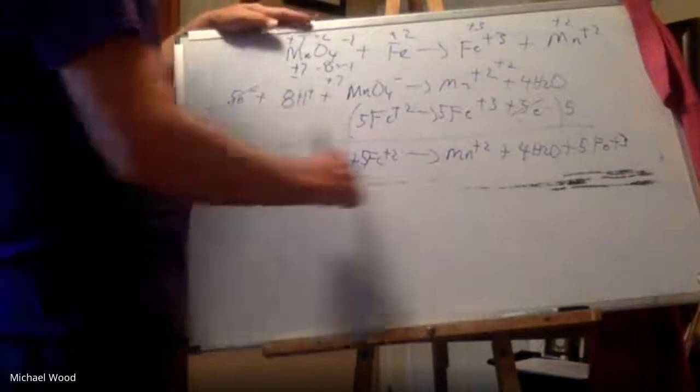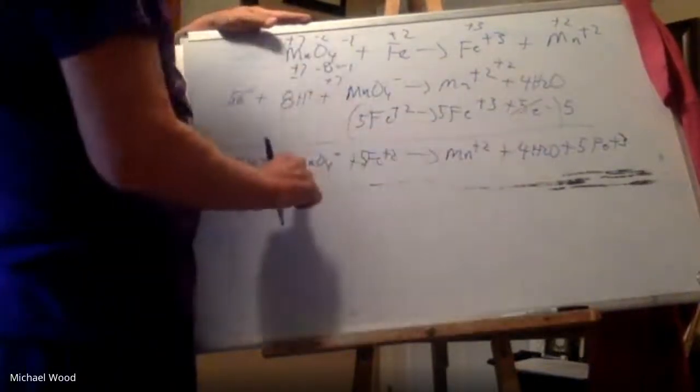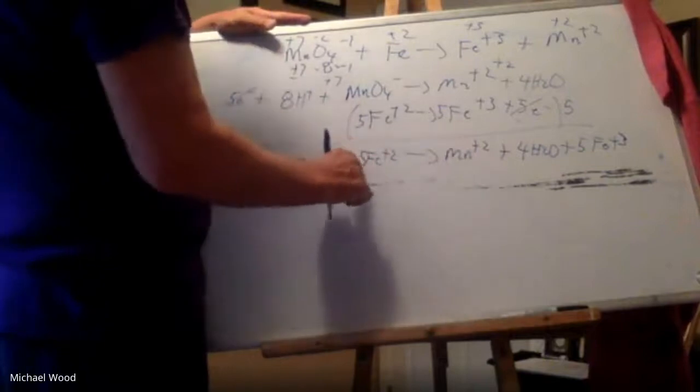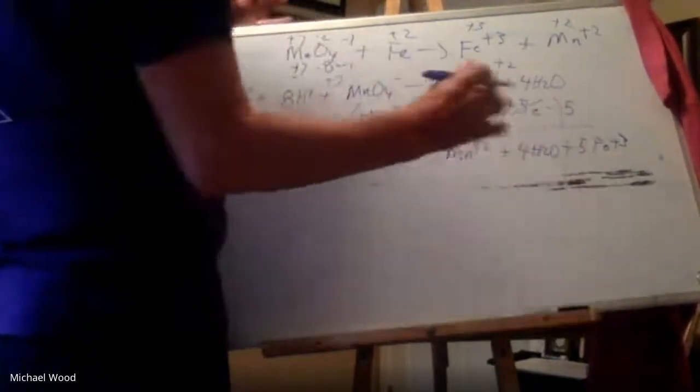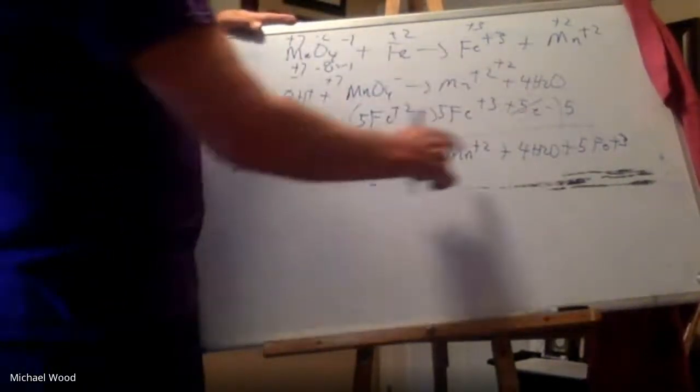So I have 8 H's, 4 times 2, 8 H's, 1 Mn, 1 Mn, 5 irons, 5 irons, I think that's it, 4 oxygens, 4 oxygens.